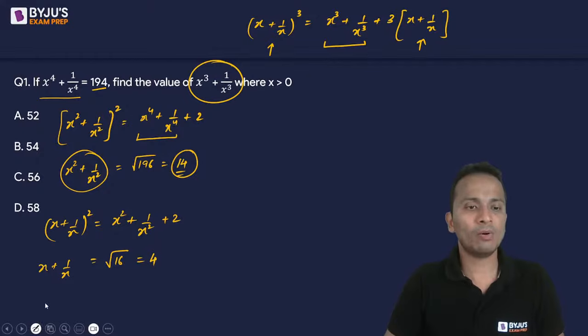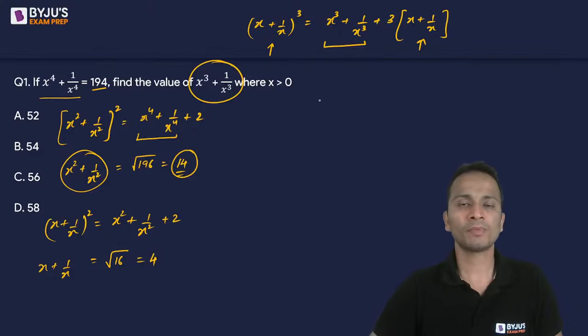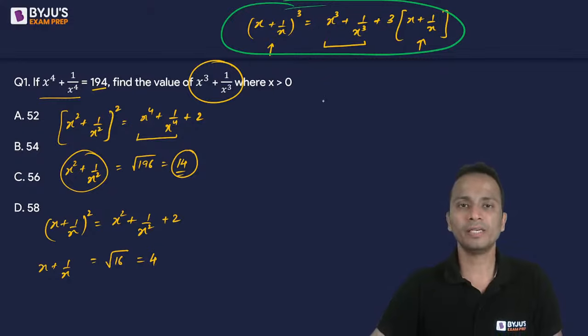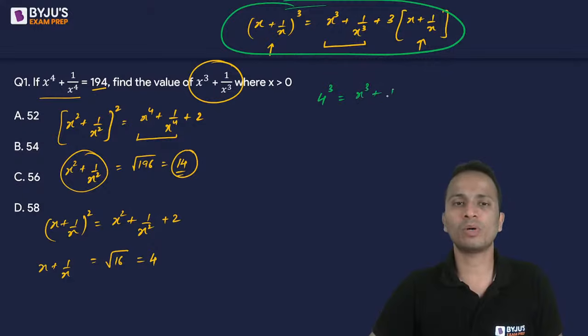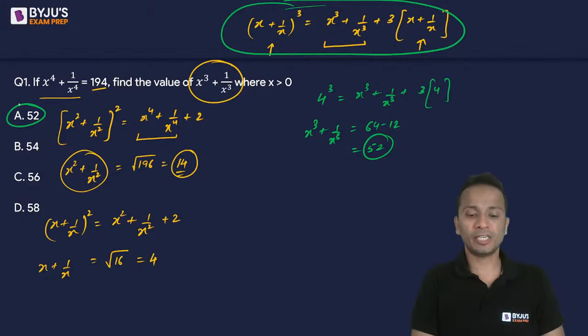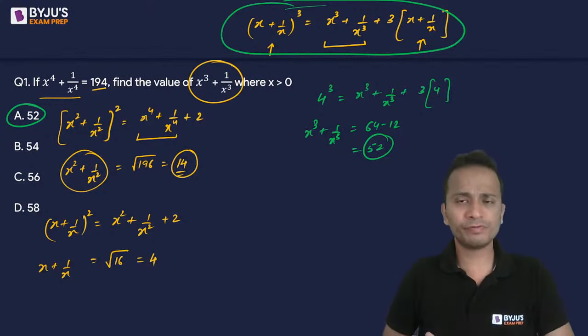All right. Now I'll pick up this value of x plus 1 upon x and substitute it at the top. So on the left hand side of this formula, I'll get 4 cube, that is equal to x cube plus 1 upon x cube plus 3 times 4. So what will be the value of x cube plus 1 upon x cube? It will be 4 cube minus 12, that is 64 minus 12, which is equal to 52. So the correct answer for this question, yes, it is option A, which is correctly given by one of the students. Okay, so 52 is the correct answer.